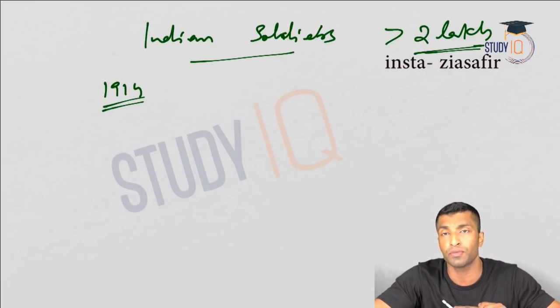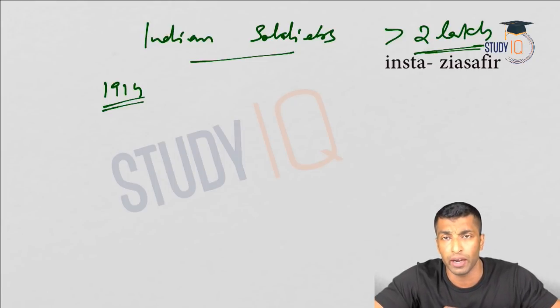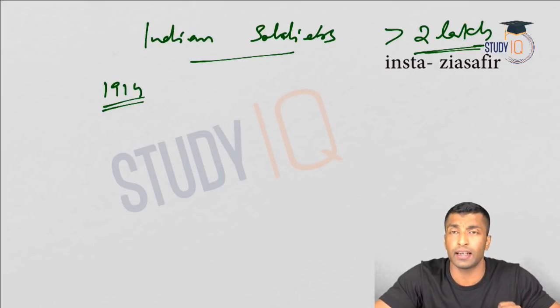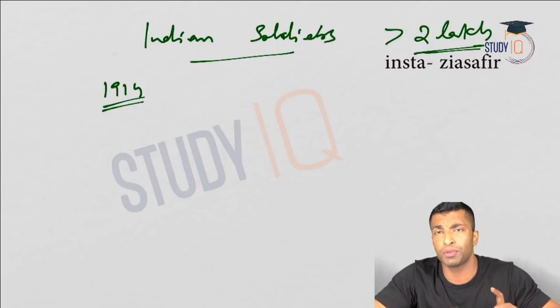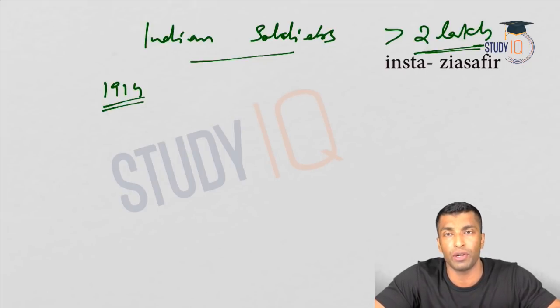I've told you 2 lakh is from India. So the question is whether we need to support the involvement of Indian army, Indian troops or Indian force in World War One. And finally, they decided that they will support the English during this time because they are facing a crisis, with the expectation that once World War One is over, they will repay it in terms of devolution of power.